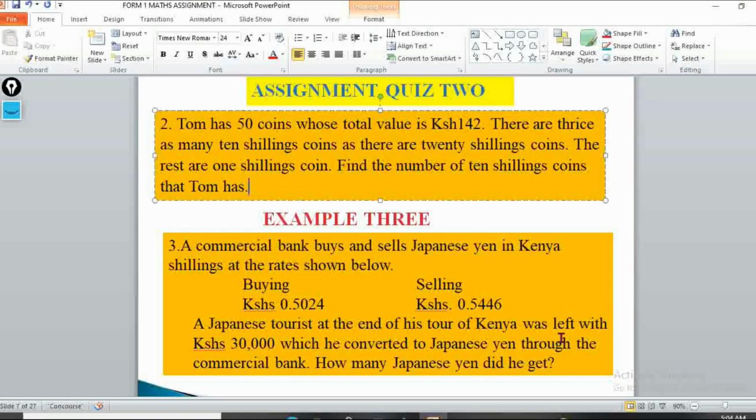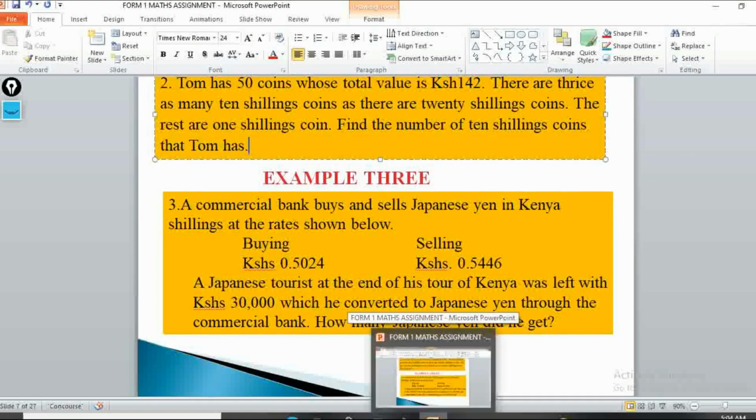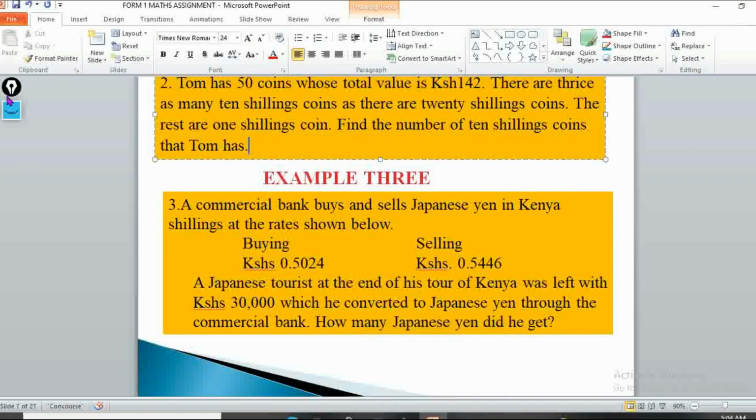In our example 3, a commercial bank buys and sells Japanese yen in Kenyan shillings at the rate shown below. So this is a bank that does business. Of course, if a bank does business, it must make some kind of profit. There's no bank that does business without making profit. There must be some profit that is supposed to be involved.